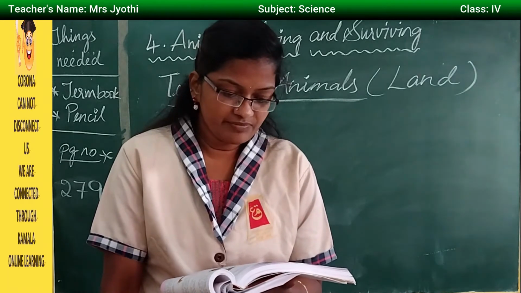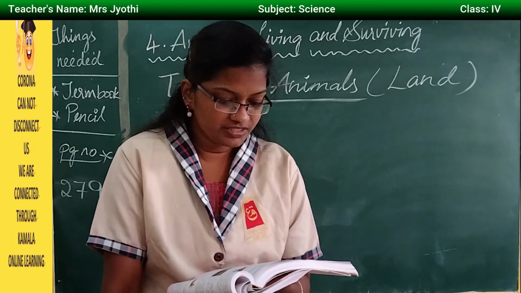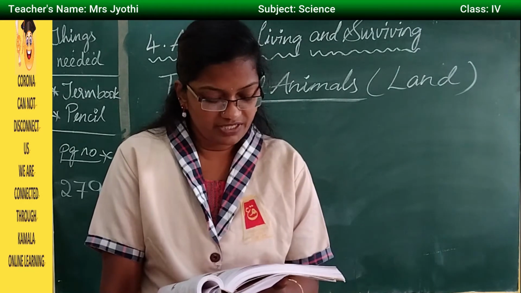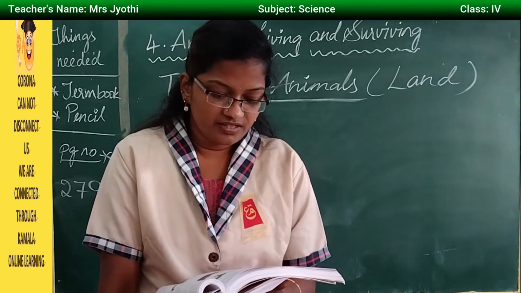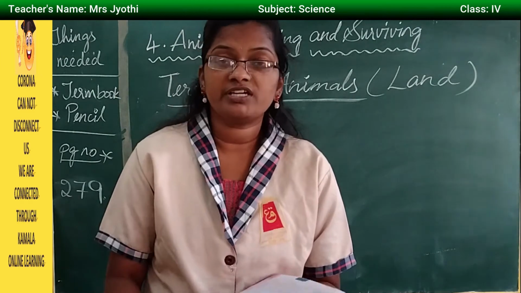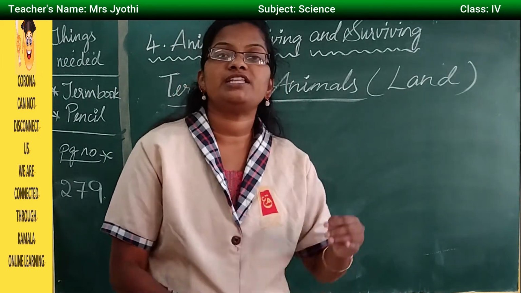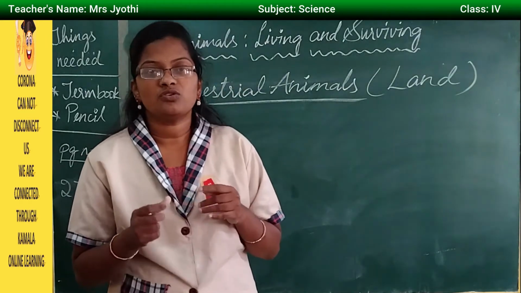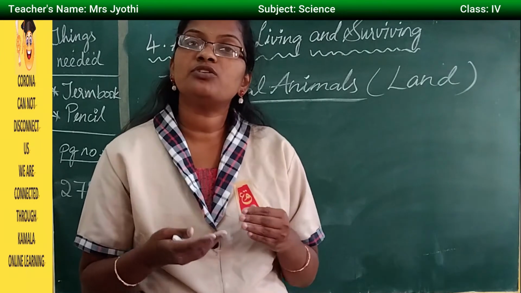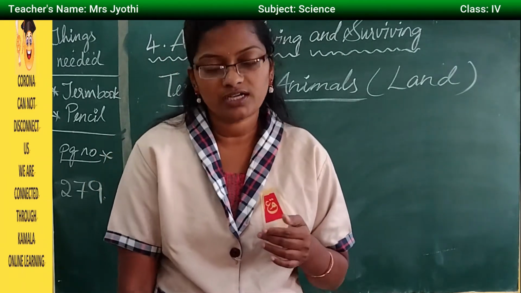They protect themselves from heat and cold. The body of a camel is covered with a thick skin and scanty fur that helps them to adapt in the desert, where days are very hot and nights are very cold. So in the desert region, the days will be very hot and the nights will be very cold. Here this animal's skin is very thick, which helps it to survive in both the hot climate and the cold climate.